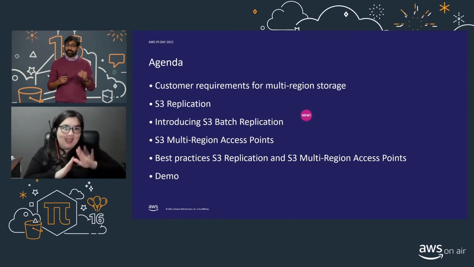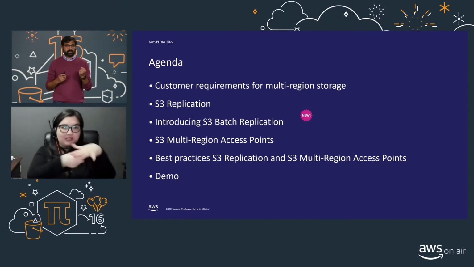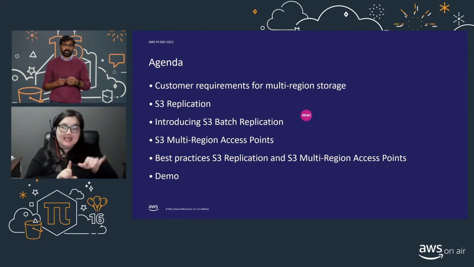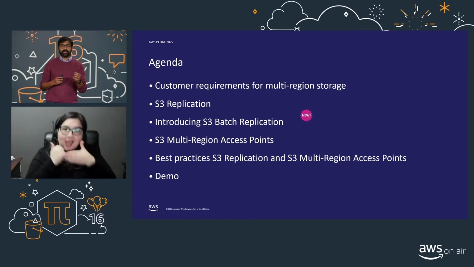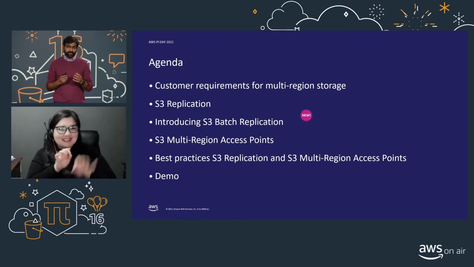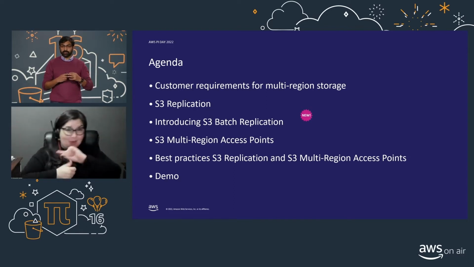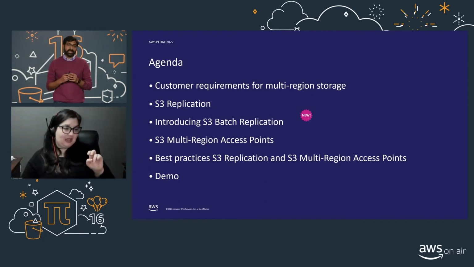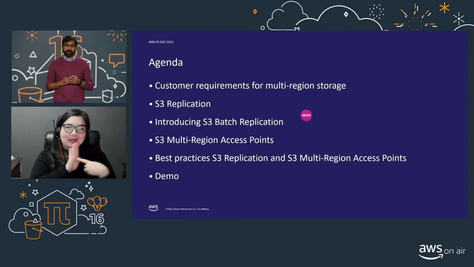And then we'll transition to S3 multi-region access points, which is a single global endpoint for all of your S3 data and helps you build multi-region applications with the same simple architecture as your single region storage. And then get into some of the best practices of all of these features that we talked about. This is where Neha comes on. And then we'll end it with a practical demonstration of all of these features coming together. All right?